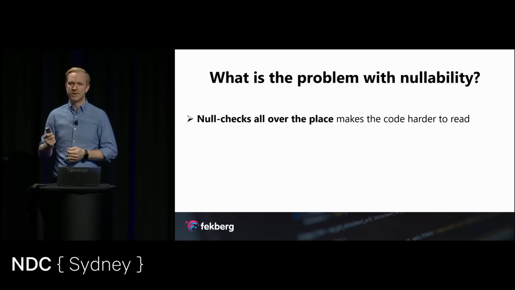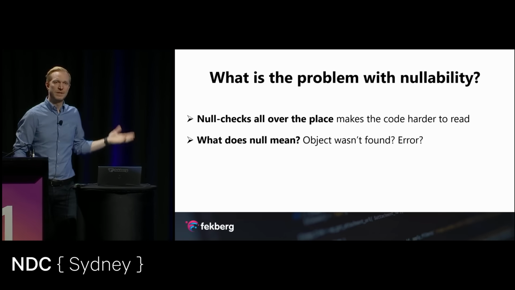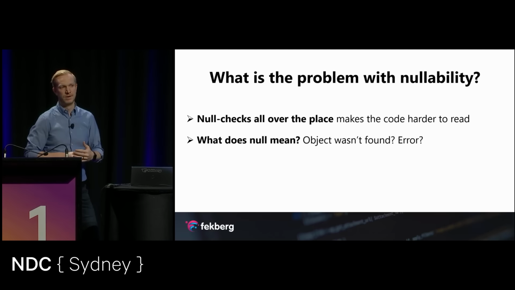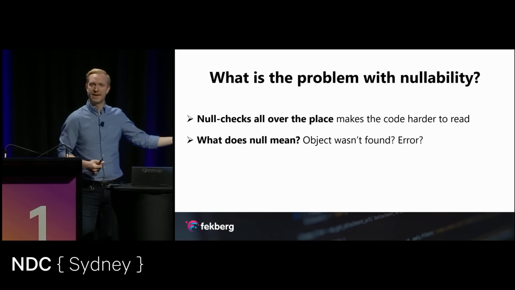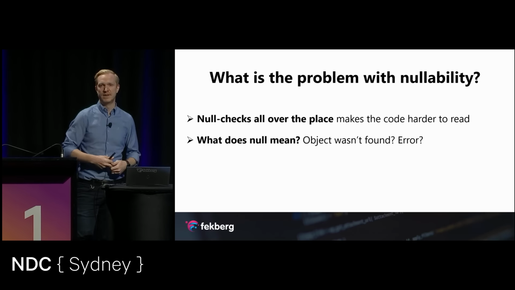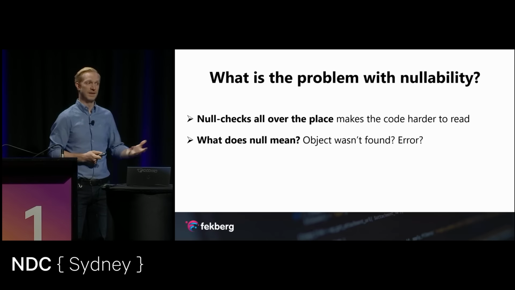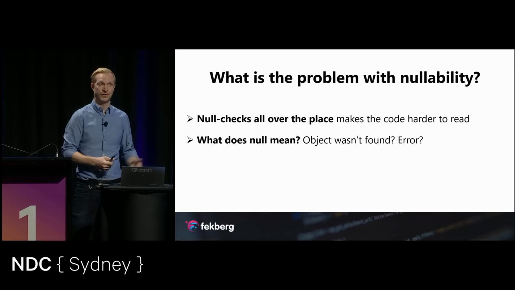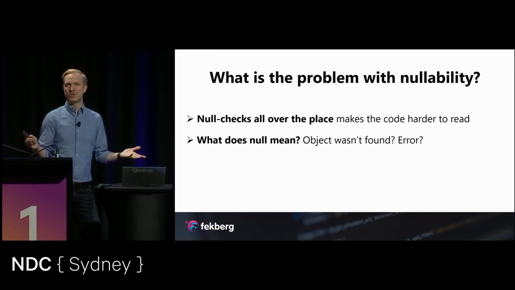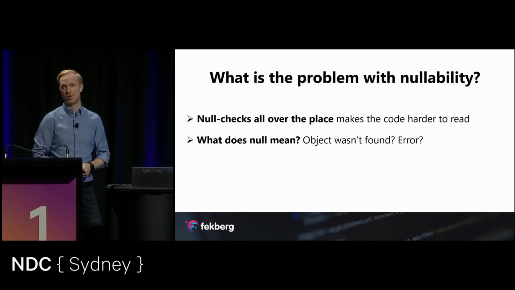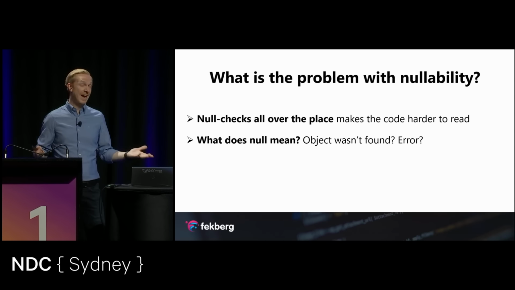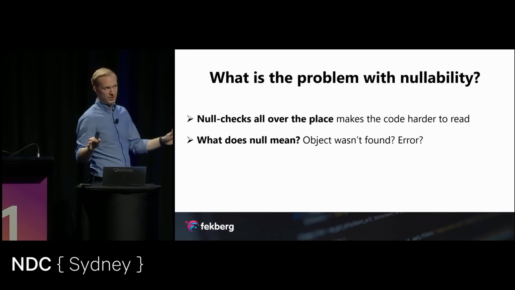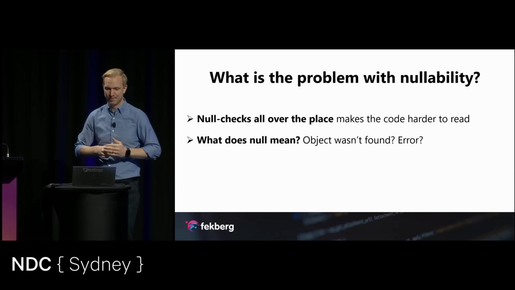But it's ambiguous. What does it actually mean to return null out of a method? Let's say that I have a repository to find a person or find a user. If that returns null, does that mean that the database connection was closed? Does it mean that I couldn't find a user? I know that personally, I do a Pokemon try-catch-all, and I just return null out of all of my methods, and then no one knows what actually happens. There's better ways to architect your software, so don't do that.